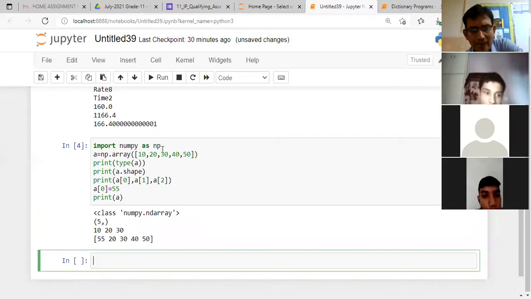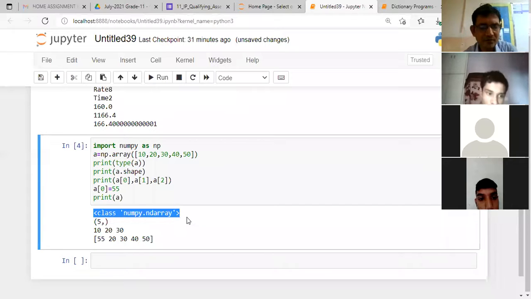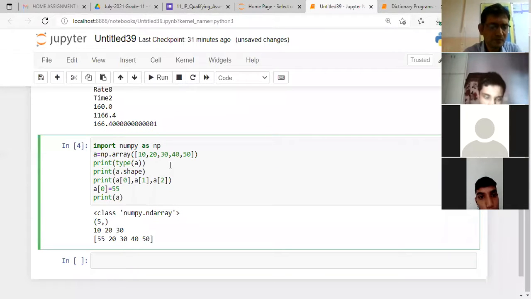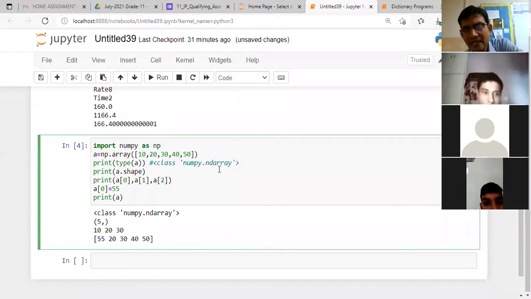So first we need the package. Clear? So ये जो पहली output आ रही है, this is of the type function. Like this is the type of my array. क्या type है? That this is a numpy ND array. ये ND का meaning क्या होता है? N dimensional array. N stands for N, D stands for dimension. N dimension array. And this is the part of numpy package.